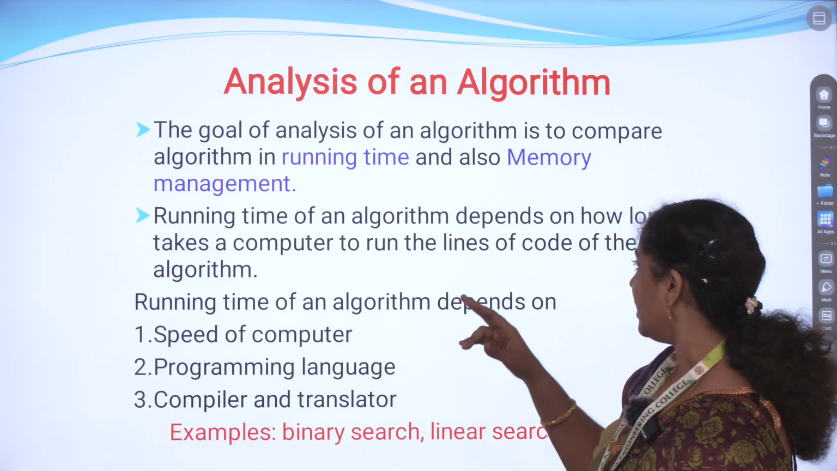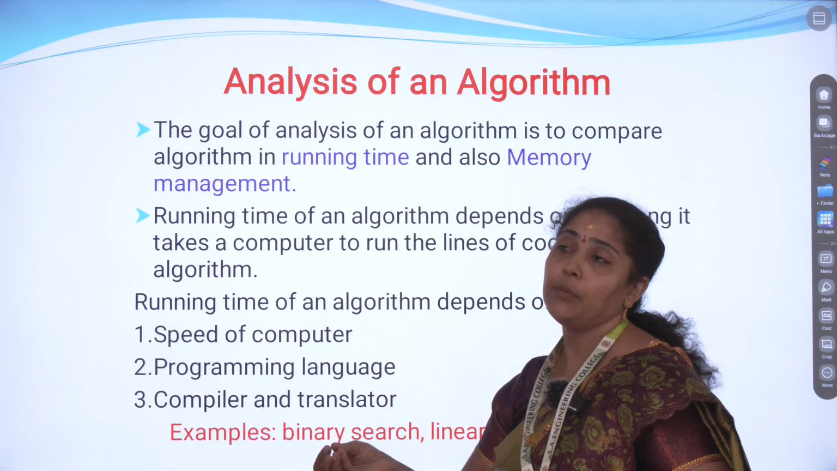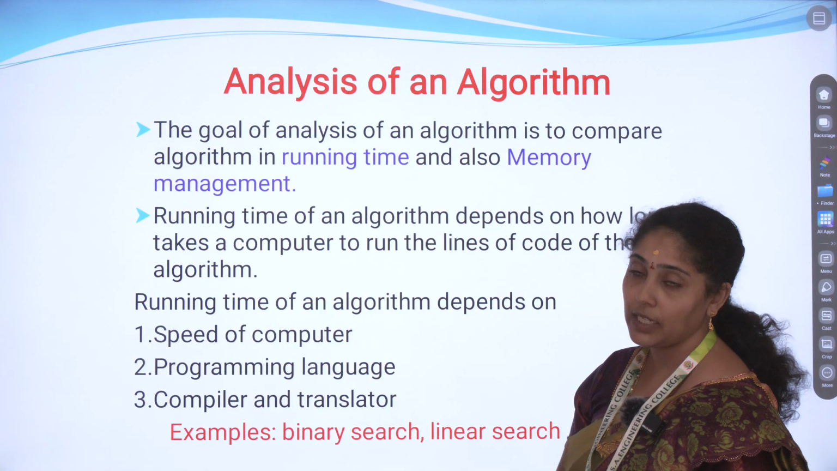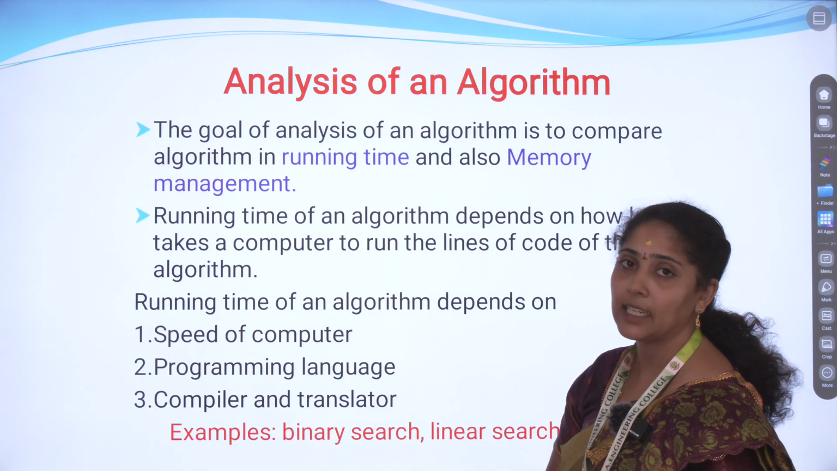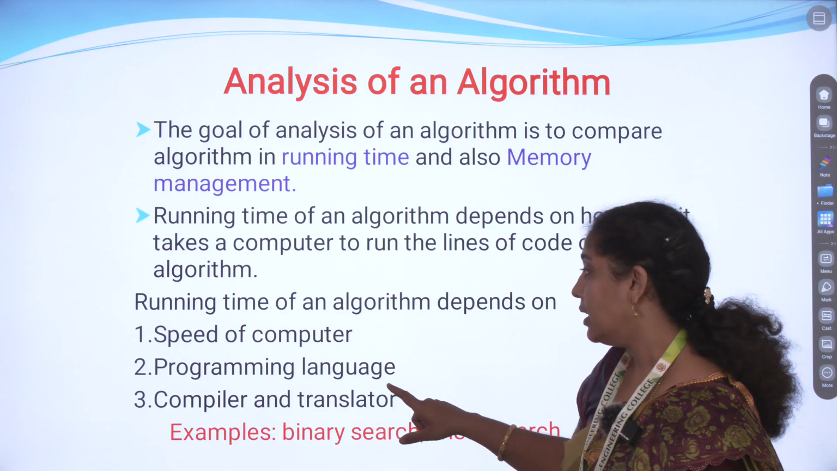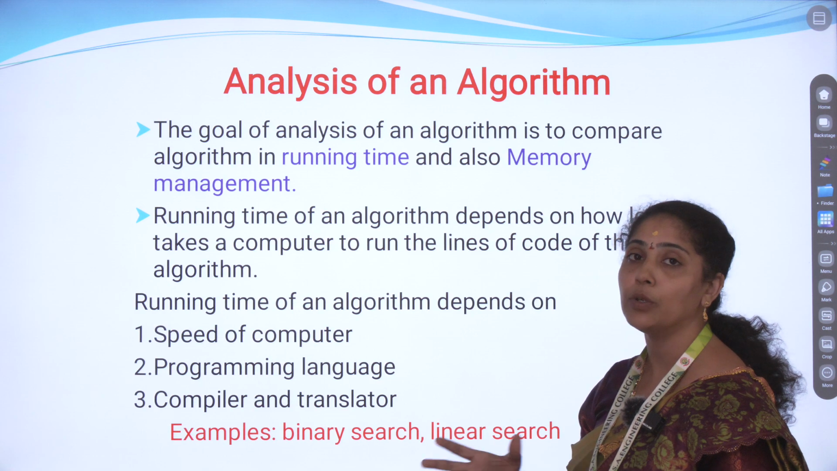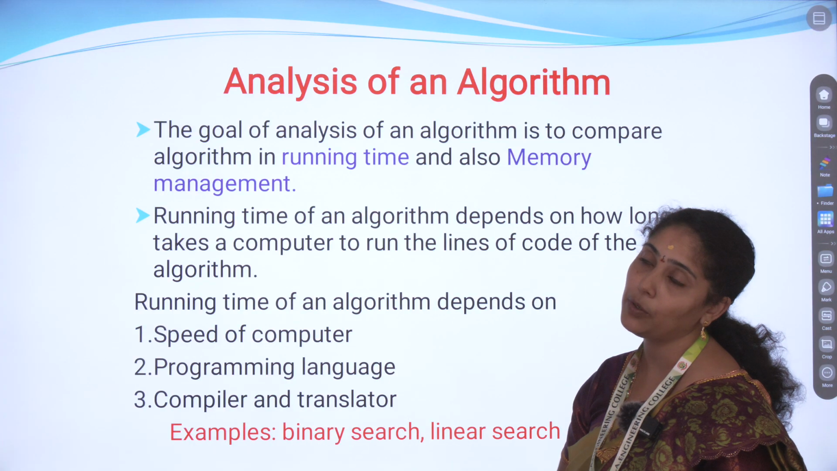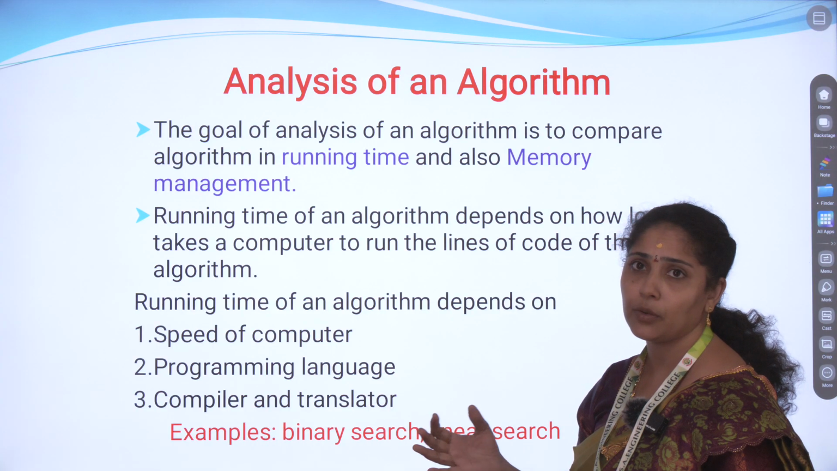The running time depends on how many inputs are given, what the computer is, what its speed is and what the space is. All these things are taken into account, and the running time will differ. The running time differs with the speed of the computer. Next, the programming language: when comparing Python and C programs, we know the difference, right? Next, the compiler and translator. The C program has a compiler, and Java uses a translator.